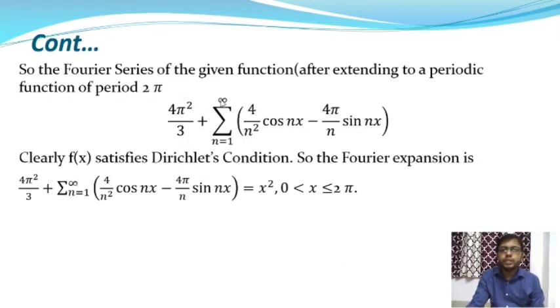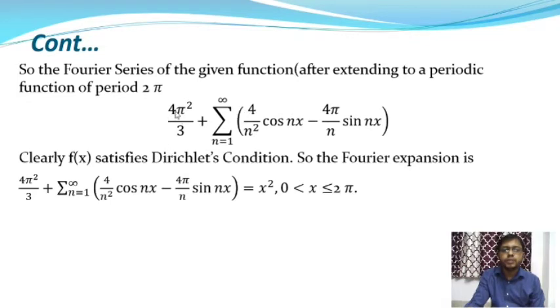So the Fourier series of the given function, after extending to a periodic function of period 2 pi, will be 1 by pi square by 3. Here Euler's formula is a0 by 2 plus summation over n equal to 1 to infinity of an into cos nx plus bn into sin nx, when the function is defined in the interval 0 to 2 pi. After putting the values of a0, an and bn, we'll get the Fourier series.